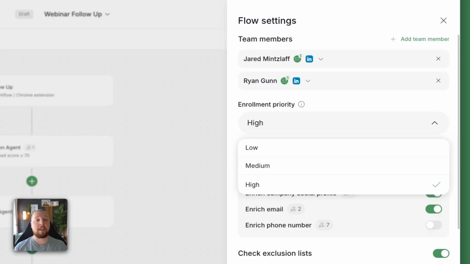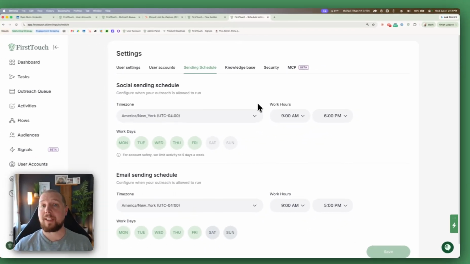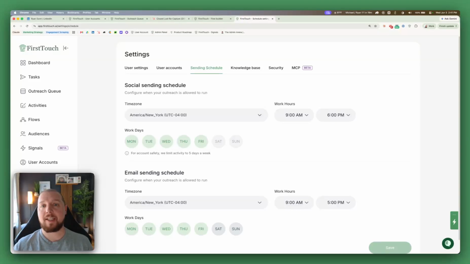This is great for something like following up on a demo request, which you want to happen as soon as possible. Medium prioritization is first in, first out, which is the default for any flows you create in FirstTouch and for HubSpot workflow actions. Low prioritization means the actions will be added to the bottom of your queue. This is good for when you don't care when the action happens, like sending connection requests after somebody engages with one of your posts.